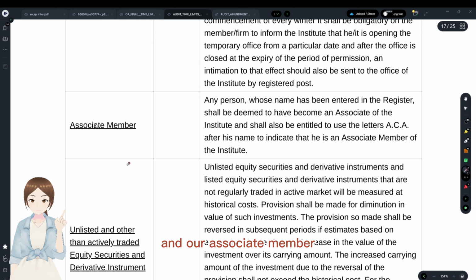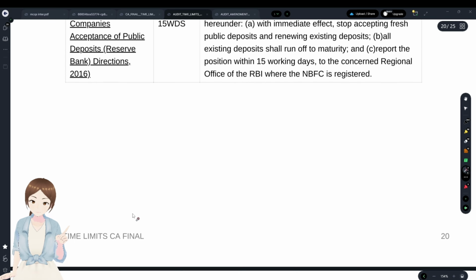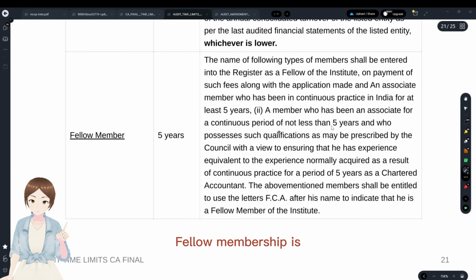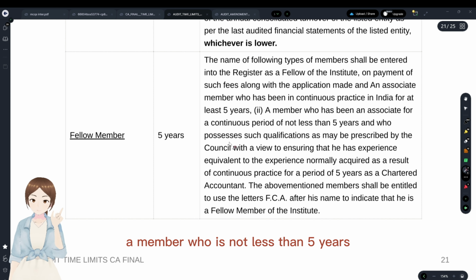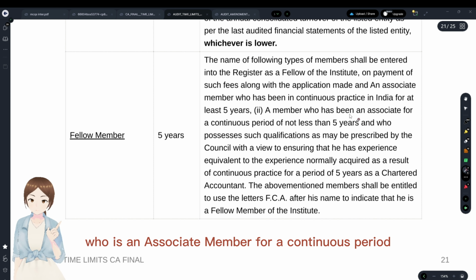And associate member, why we have given the associate member definition here is for the fellow membership. Fellow membership is a member who possesses the qualification, who is an associate member for a continuous period of not less than 5 years. For this, we have given the associate member definition with regards to that.